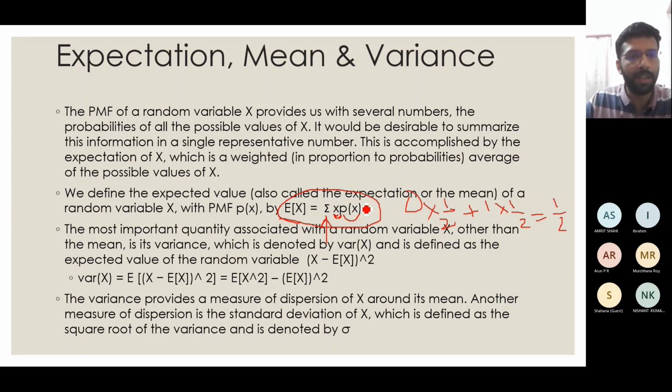Similarly, suppose I convert it into a case of betting, and I tell you that I will give you 10 rupees if you get a tail, and you have to give me 5 rupees if you get a head. Things like that we can also solve using a similar concept.